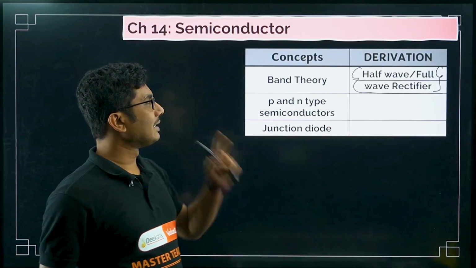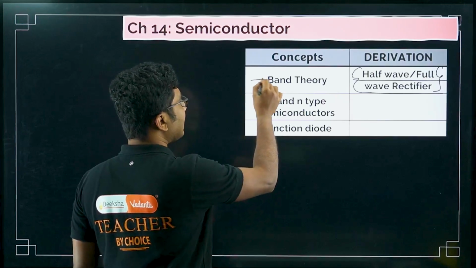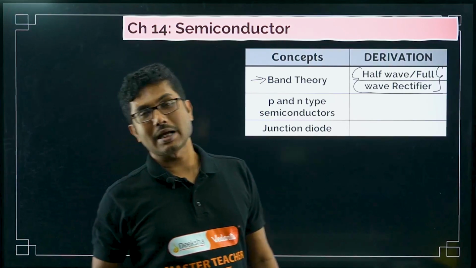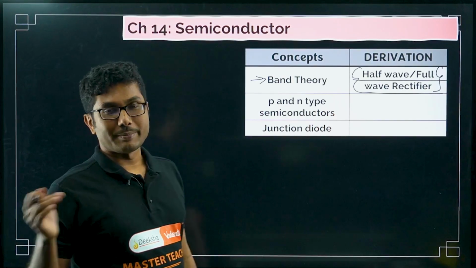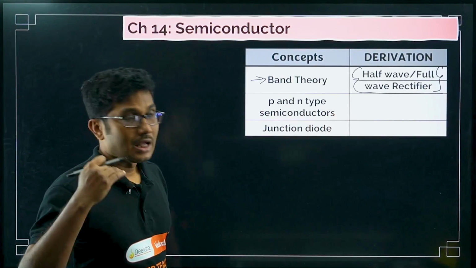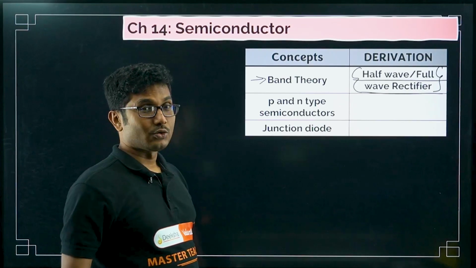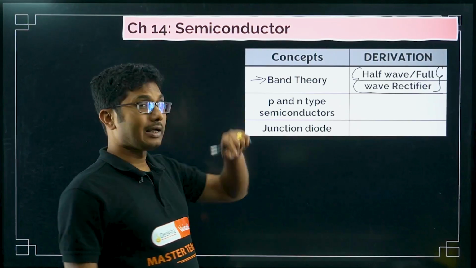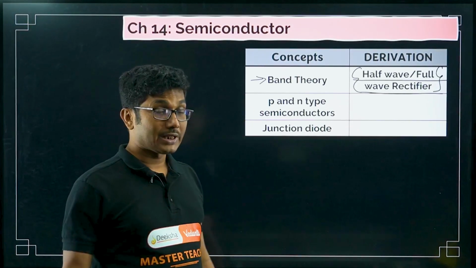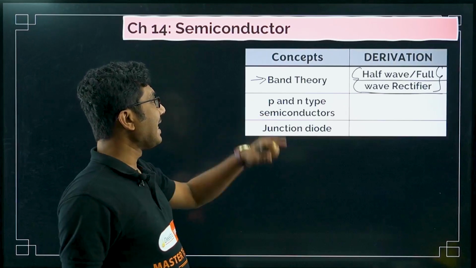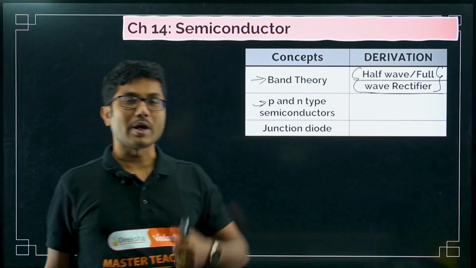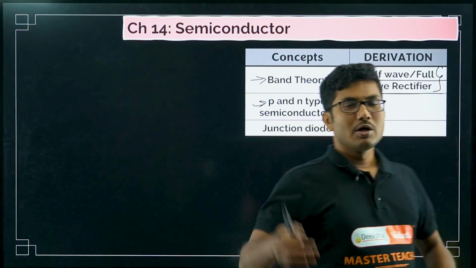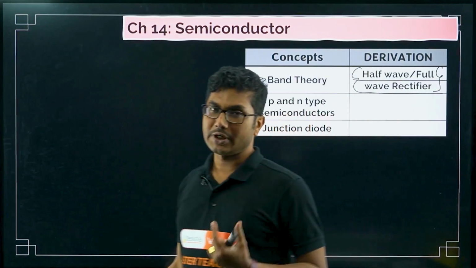Now in the other concept part, band theory: why something behaves as a conductor, something behaves as an insulator. In terms of band theory, this is very commonly asked as a 2-mark question, and in objectives and fill in the blanks as well. P and N type semiconductors: what is a P type semiconductor? What is an N type semiconductor? What type of material do you have to dope? So these are the common questions for objective questions.